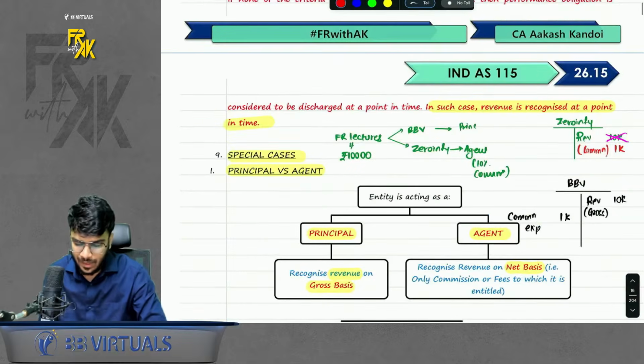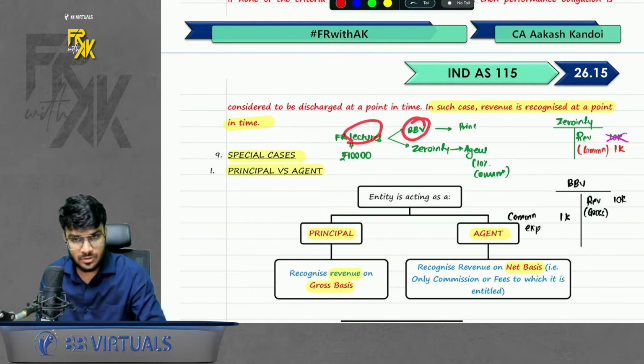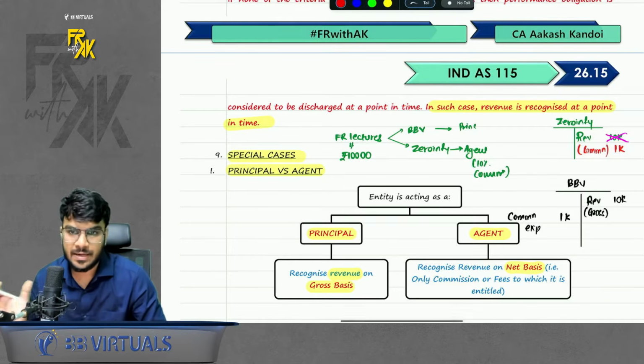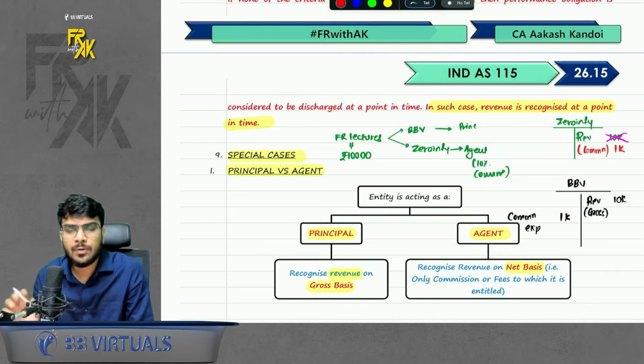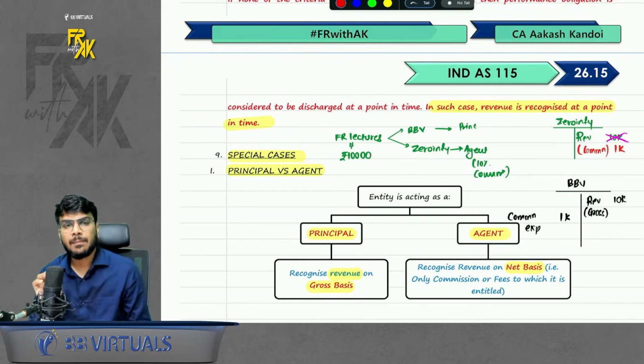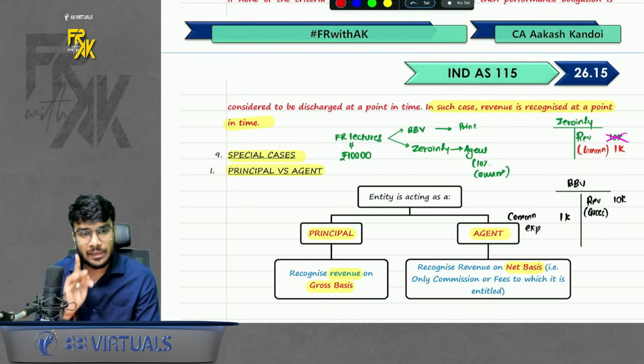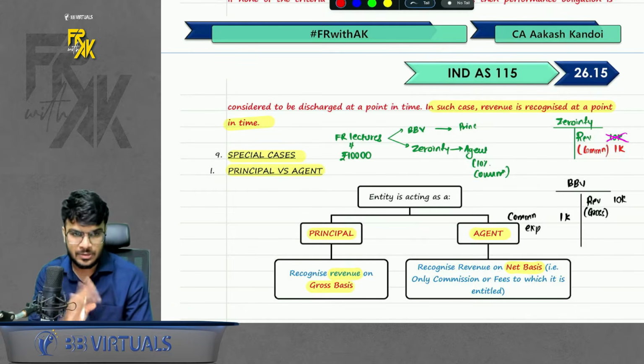For example, our lectures are being sold from BB Virtuals also, but our lectures are sold at Zero in Fees. Zero in Fees is a franchise which sells our lectures also. Okay, so let's assume they charge 10% commission. Now, how to identify who is the principal, who is the agent? See, there can be a principal relationship also. Then there can be a principal agent relationship also. I will teach you, don't worry.